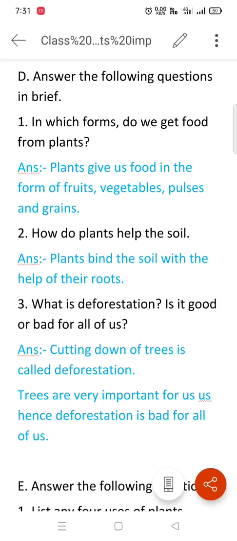Third question, what is deforestation? Is it good or bad for all of us? Answer is cutting down of trees is called deforestation. Trees are very important for us. Hence deforestation is bad for all of us.